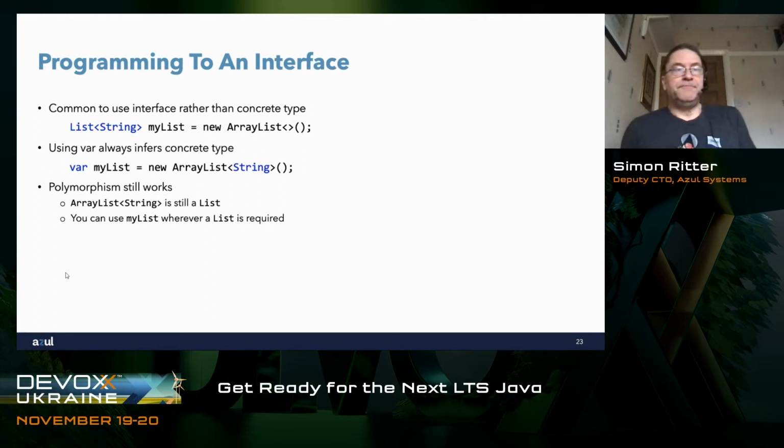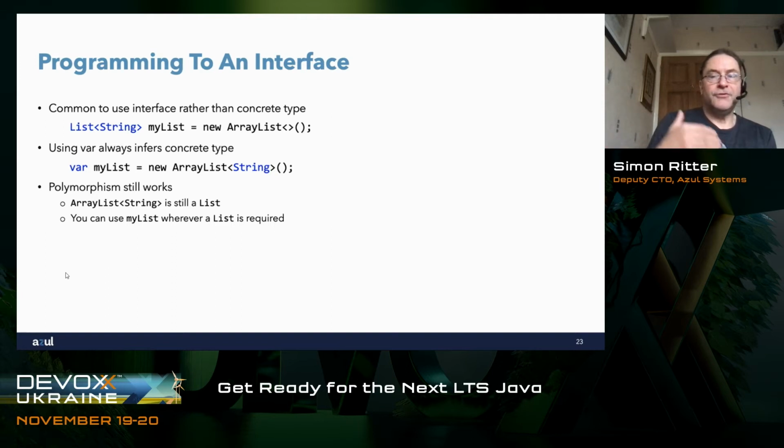Program to an interface. This is something we do a lot in Java. We use interfaces rather than concrete types. It's an object-oriented language, so we use polymorphism to view objects as different types, so long as they are of that type. We often do this. We say List of type String, myList equals new ArrayList. And that's fine because we just want to deal with a list. We don't care whether it's specifically an ArrayList or some other type of list. We just need to know that we're dealing with a list.